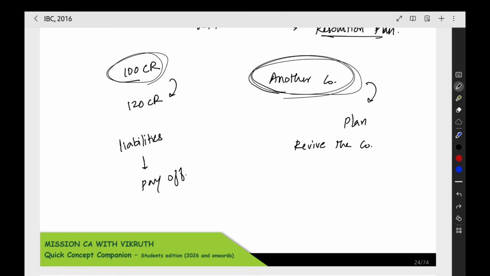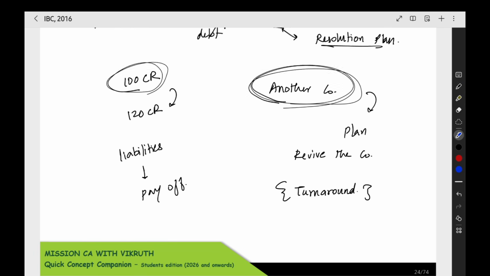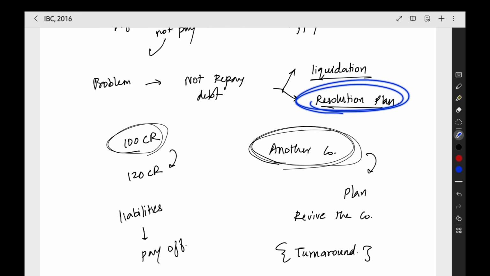Now in this resolution plan, all the details will be there. How much liability will be paid, by what time it will be paid, after that what they will do to turn around the company, to bring the company again to profits, how they will operate the company, all the details will be there in the resolution plan.